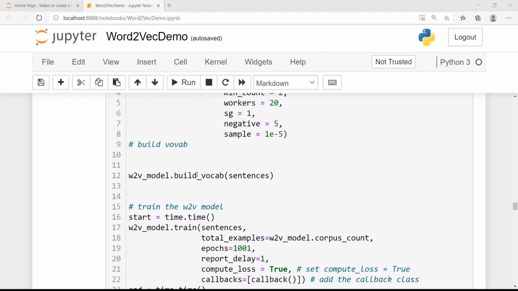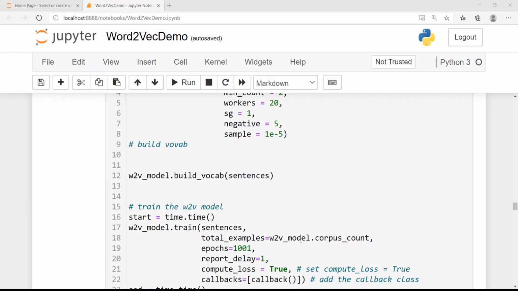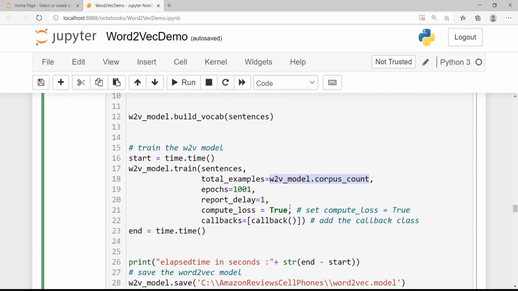Then I build the vocabulary from our sentences, basically 200k sentences. Then I train the word2vec model. For training, I give sentences as input. For total examples you can use word2vec model.corpus_count, which gives you the number of training examples. In our case, it is 200k. I train it for 1000 epochs, and then I say compute loss equal to true. In this way, I can have a callback function which can give me the loss at every epoch.